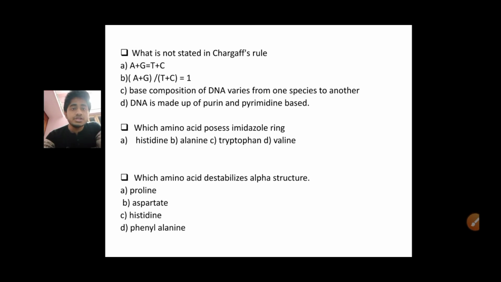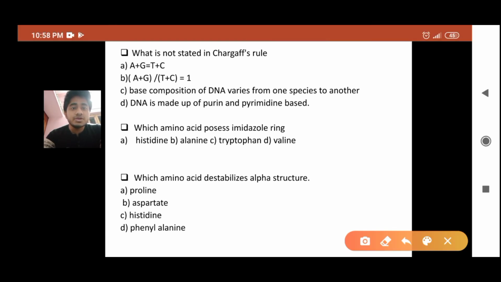Now go for the next question. What is not stated by Chargaff's rule? If you can see over the options, the last option, the DNA is made up of purine and pyrimidine base, is not stated by Chargaff's rule. All other options are stated by Chargaff's rule. You can refer to Harper for a detailed explanation of Chargaff's rule. There are 4 rules set by Chargaff.